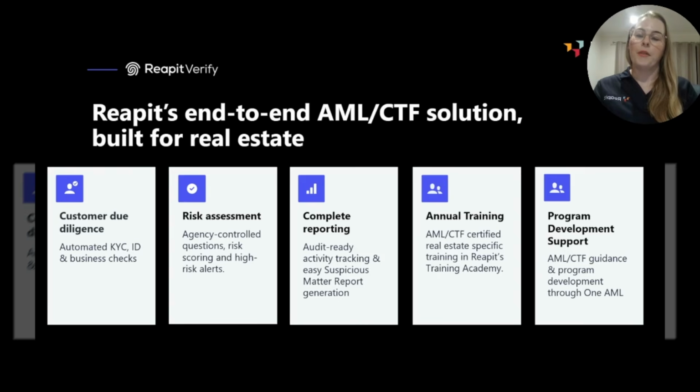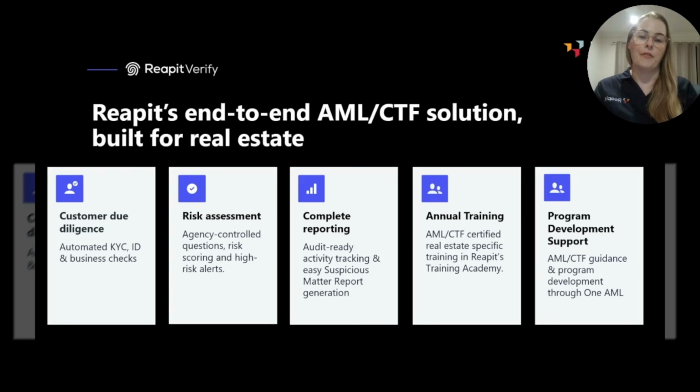Starting off with customer due diligence, Reapit's end-to-end solution, Reapit Verify, can help you to really easily conduct due diligence on both your vendors and purchasers, whether they be individuals or companies, or perhaps even if there are complex entities or trust structures involved. Throughout Reapit's system, you're also able to have all of your risk assessments conducted on your clients.